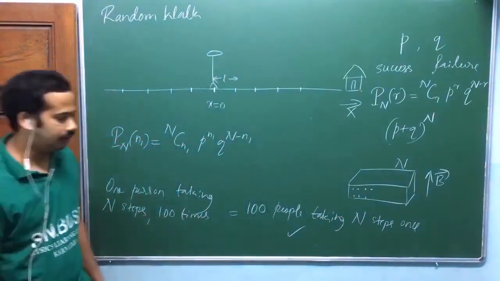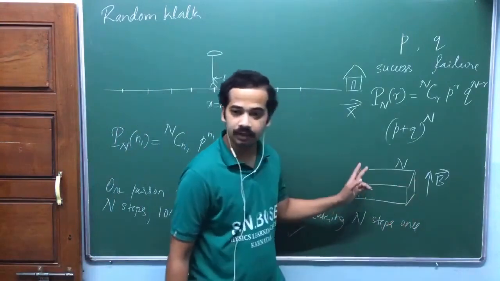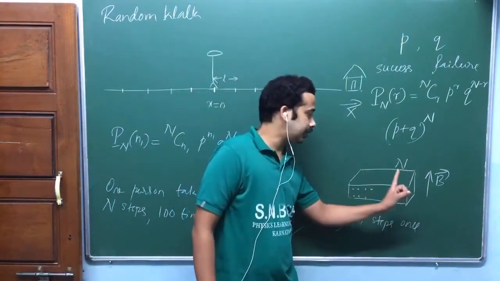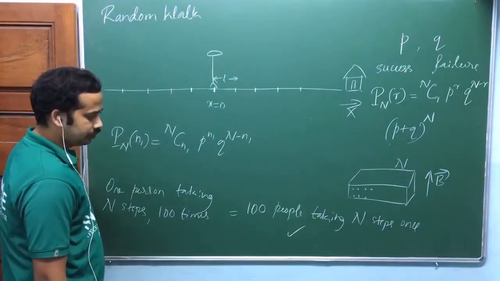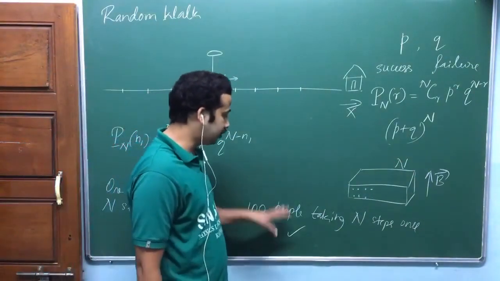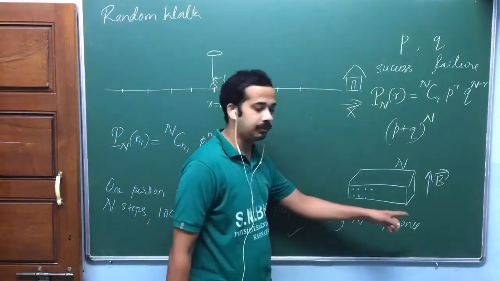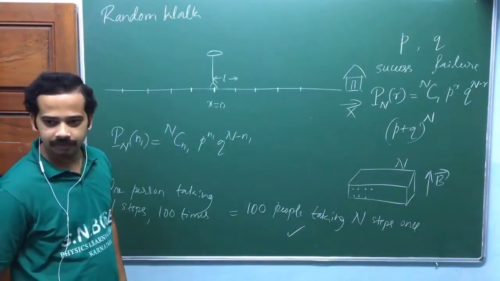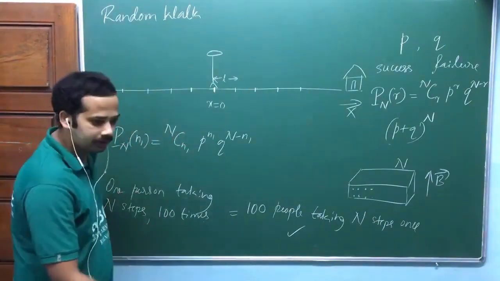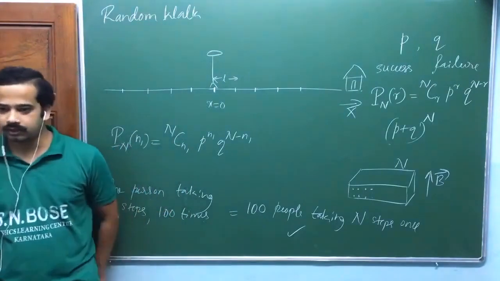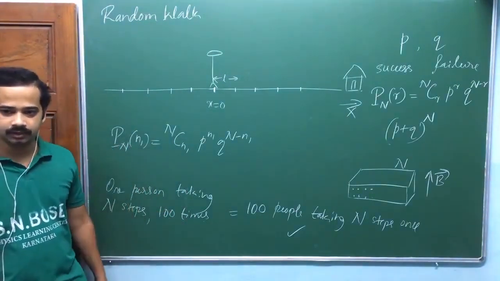We have 100 people taking n steps once. That means we have n atoms, each of the atoms either parallel spin up or spin down along the external magnetic field. I'm not defining anything new; try to grab this equality. Tossing one coin 100 times is the same as tossing 100 coins once. So that's what I'm saying.